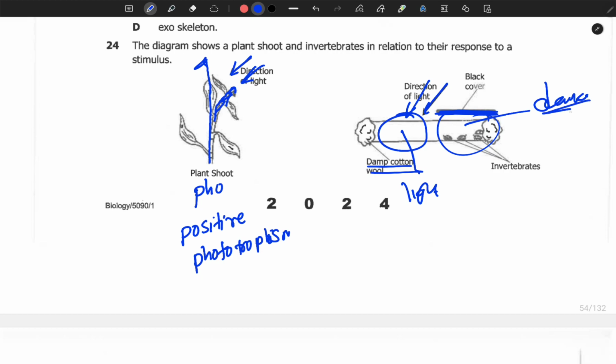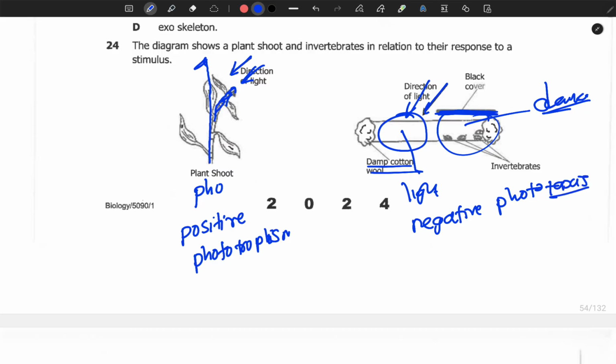So whatever invertebrates were put here, they moved to the region where light was not there. They moved to a dark region. Since they moved away from light, this is called negative. Now, since the organisms move by their entire bodies, we call it negative phototaxis.